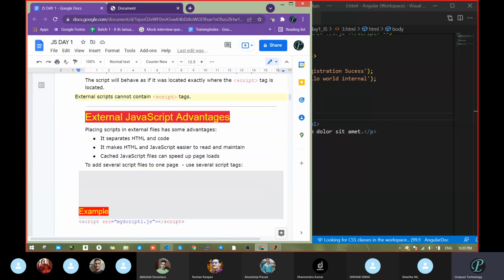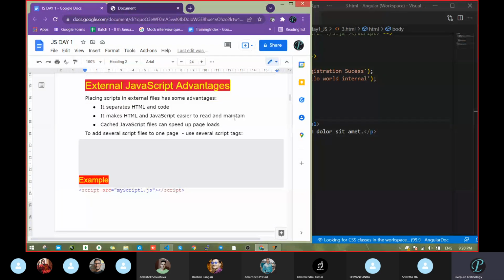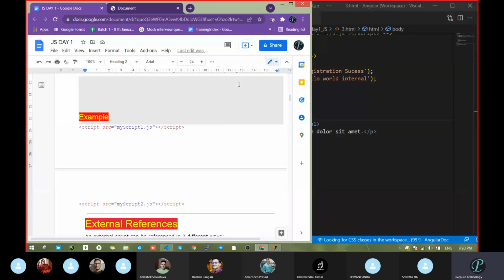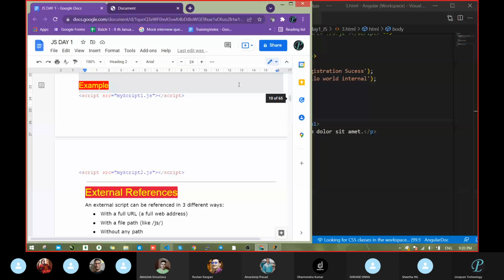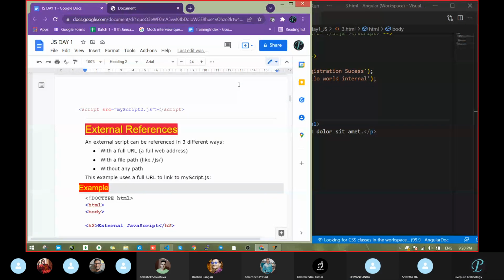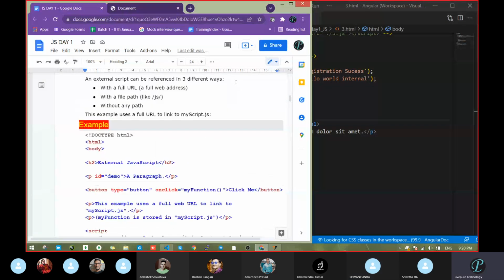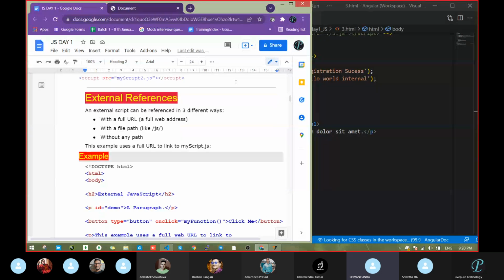So what is the advantage of external JavaScript or external CSS? Can anyone tell me? What is the benefit? Praful, Roshan, tell me. Yes, sir. So we can write multiple features separately, sir.